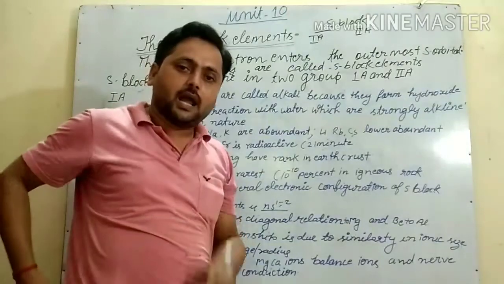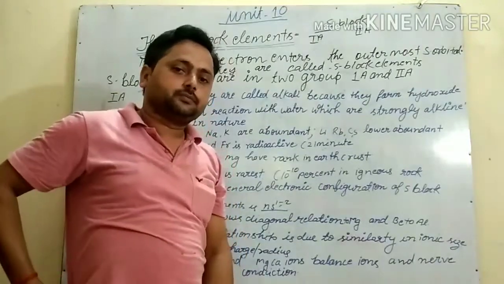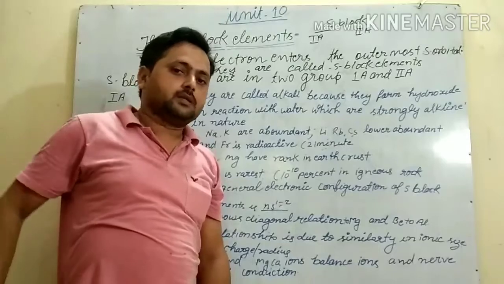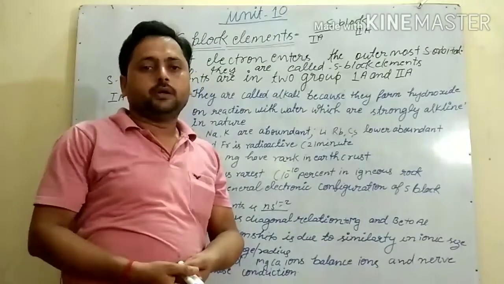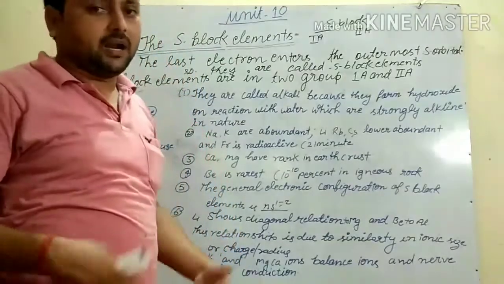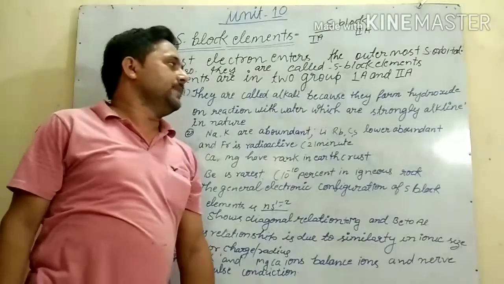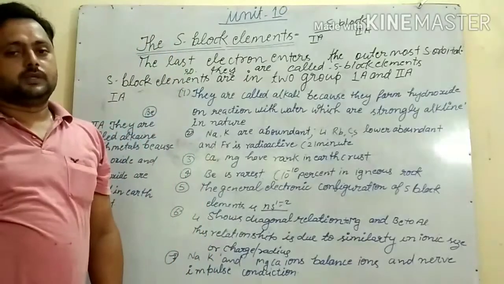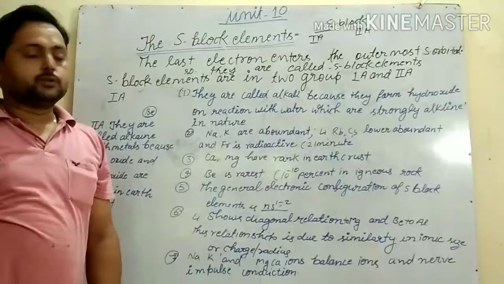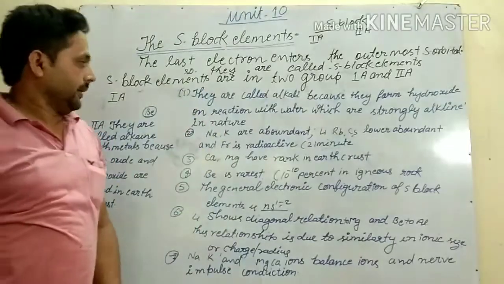First A elements are called alkali because first A elements react with water, they form hydroxide, and that is basic in nature. That is alkali.